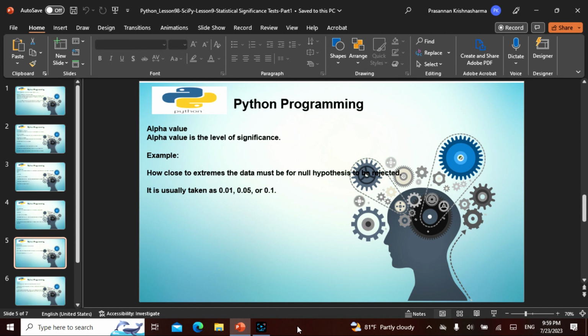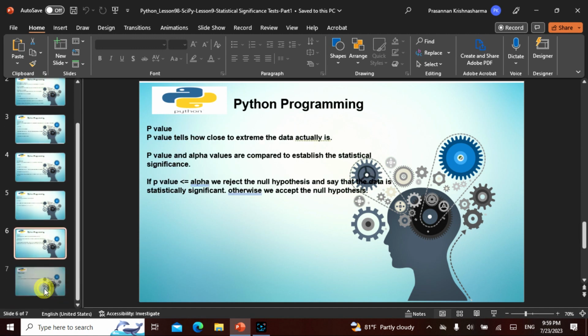Alpha. The alpha value is a level of significance. Like we say alpha male or alpha female, who have a prime importance. I mean, they are big, they're the first one. So the alpha value is a level of significance. The more the value, the more this is. How close to extremes the data must be for the null hypothesis to be rejected is usually taken as 0.01, 0.05 or 0.1. So this is the alpha value.